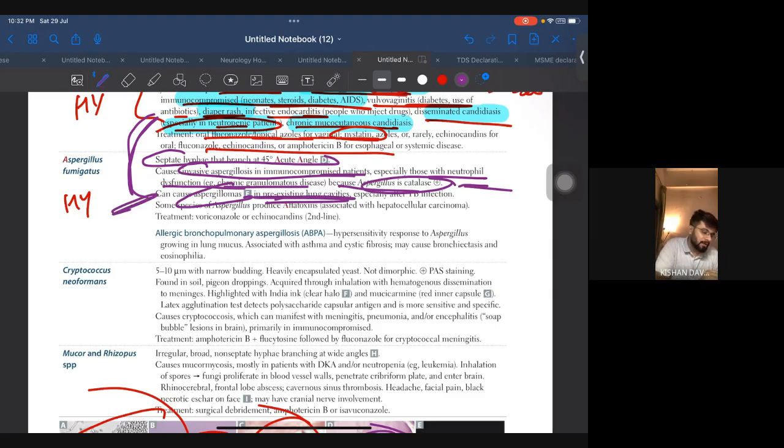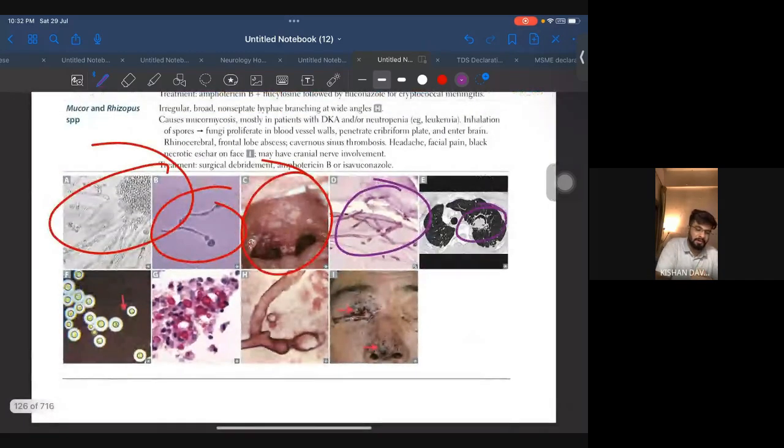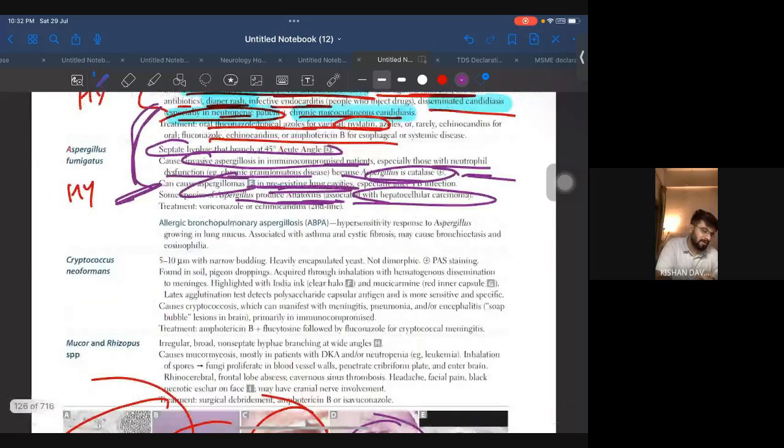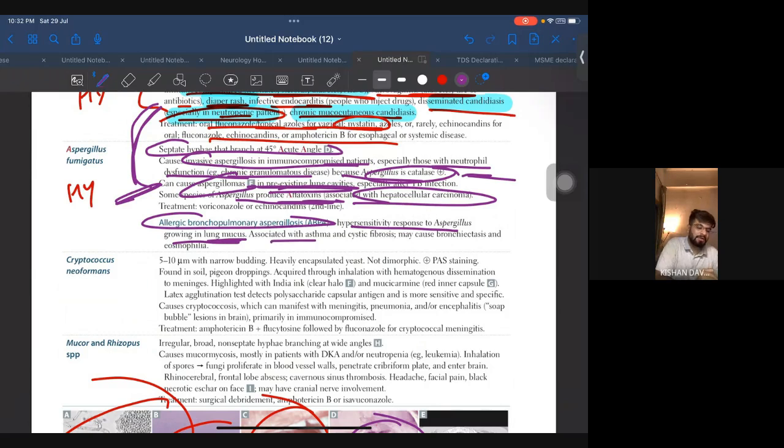Some species of Aspergillus produce aflatoxin that is responsible for hepatocellular carcinoma. We already discussed this in liver. So see, this is what aspergilloma looks like. All right, very, very important. And this is ABPA, hypersensitivity response to Aspergillus growing in lung mucus associated with asthma and cystic fibrosis, may cause bronchiectasis and eosinophilia. Very important.